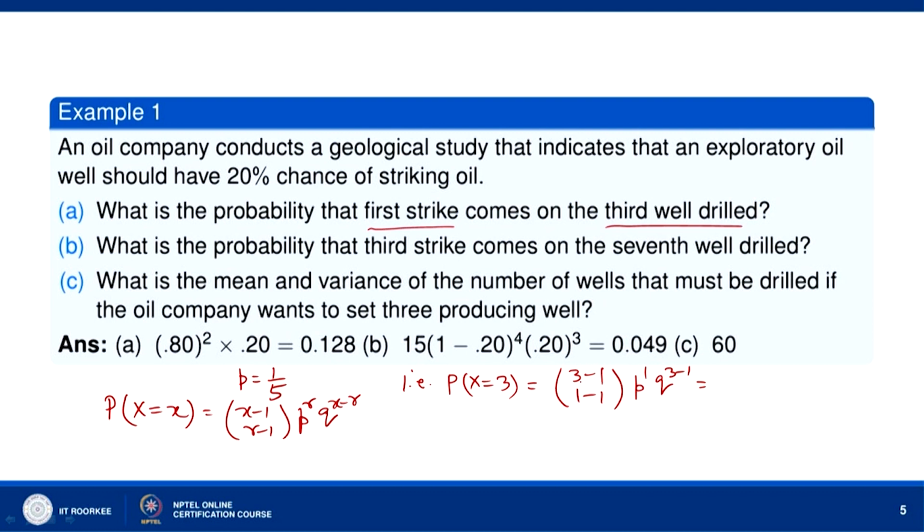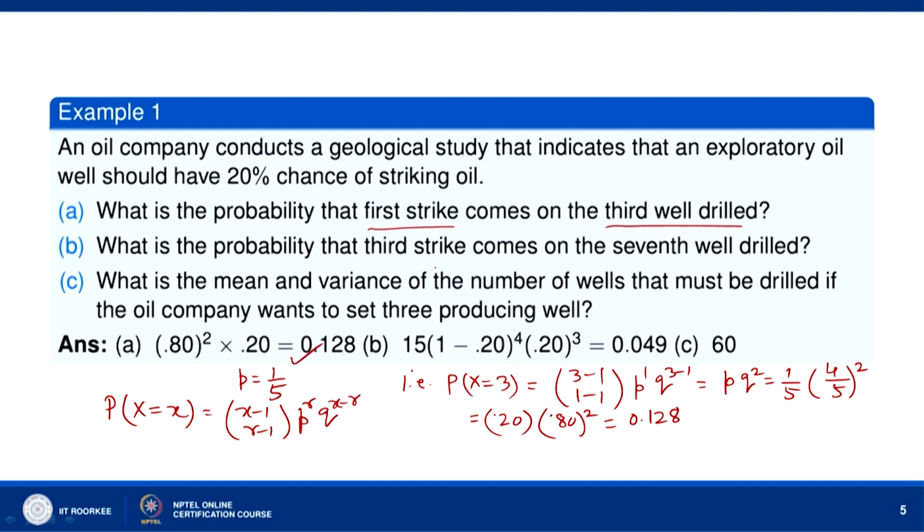Okay. So, this is 2C0, that means 1, we get P times Q square. P is equal to 1 by 5, Q is equal to 4 by 5. So, 4 by 5 square. Okay. So, what we get is 0.20, 1 by 5 is 0.20 and 4 by 5 is 0.80. So, 0.80 square into 0.20 is 0.128. This is the first part.